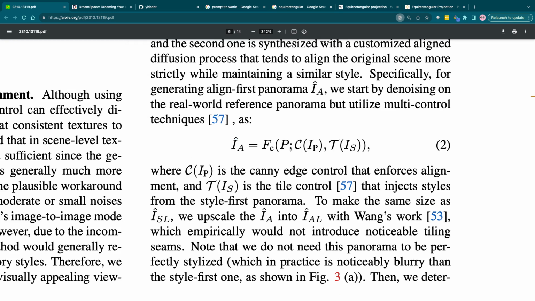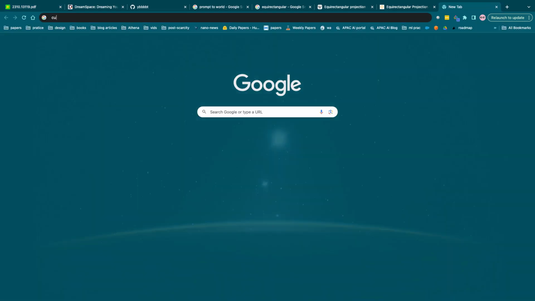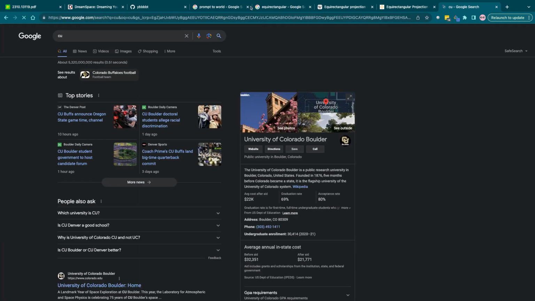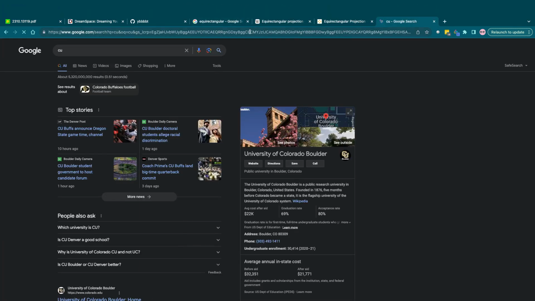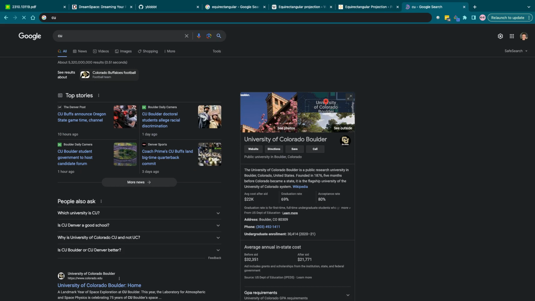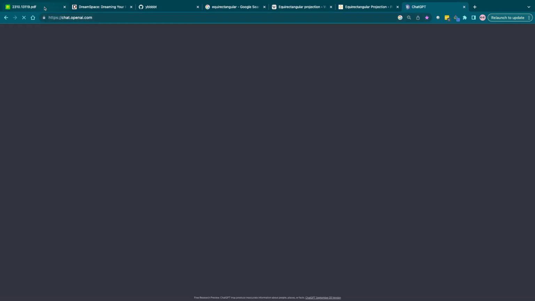I'm gonna feed this into GPT-4 and see if I'm doing it wrong. I have a feeling I'm doing it wrong.